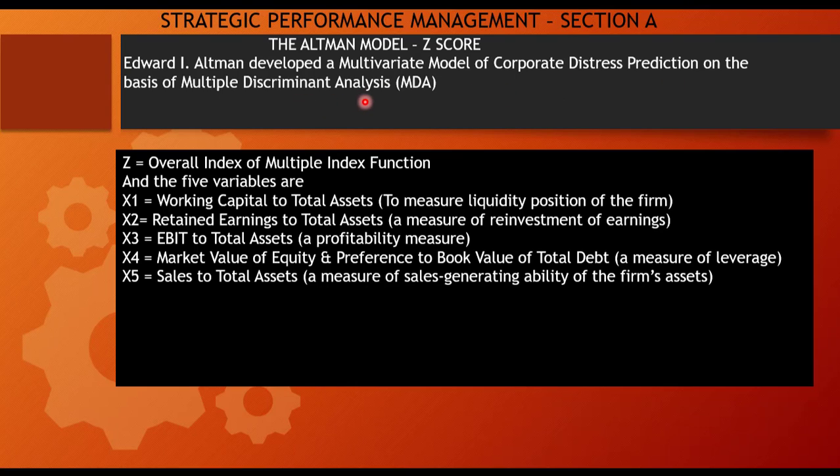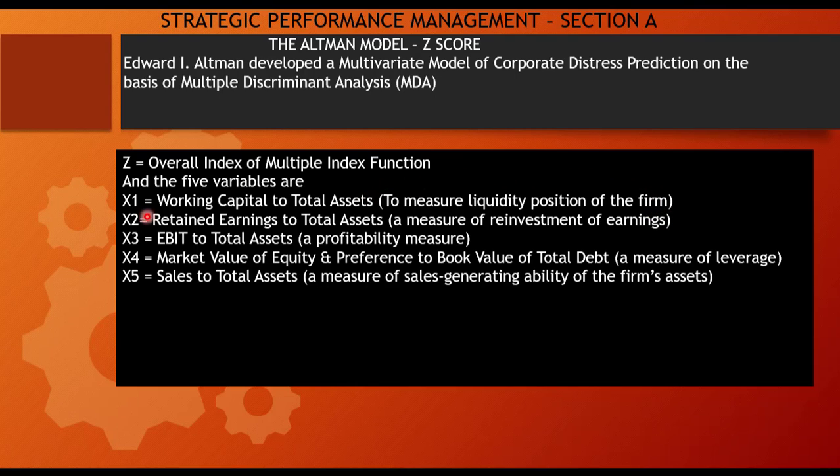To say it in simple terms, below is the list of the discriminant analysis factors. Let's read it out. Z is equal to the overall index of the multiple discriminant function. The five variables we have to arrive at the Altman model are: X1 is equal to working capital to total assets. When you see the word working capital, immediately we should remember the word liquidity. This fraction will help you understand the liquidity position of the firm, which means whether your current assets are sufficient to meet the current liabilities of the firm.